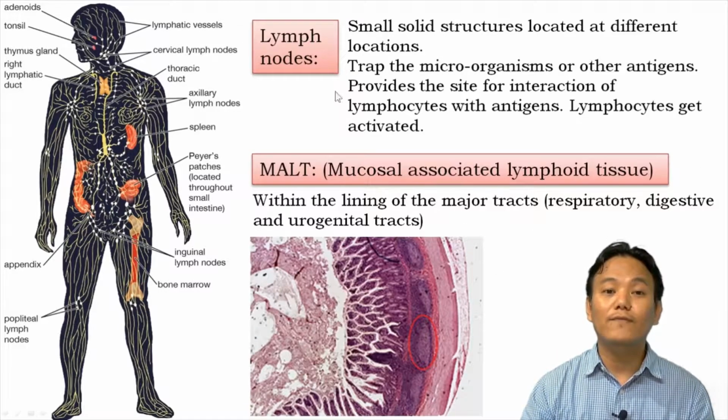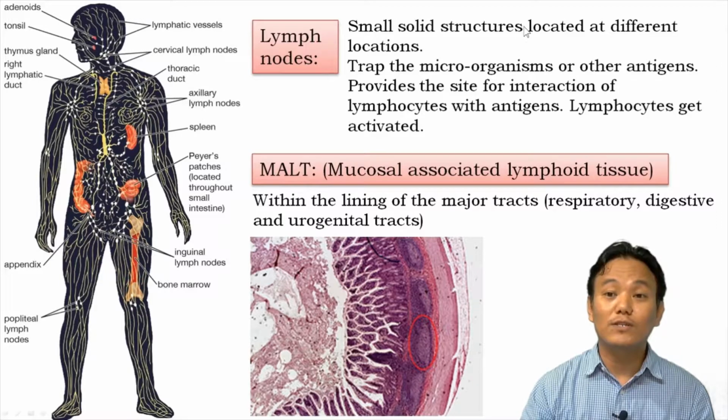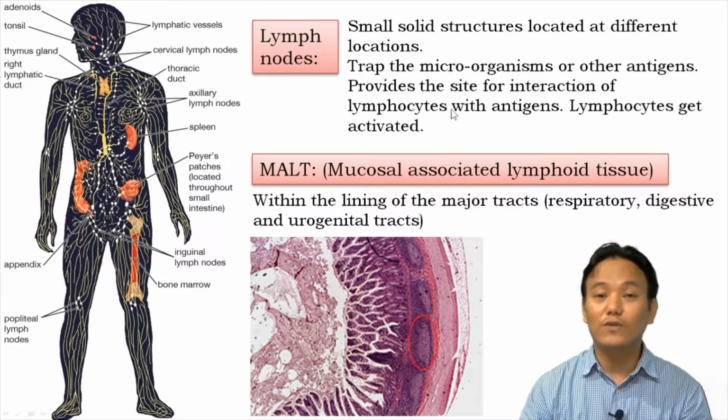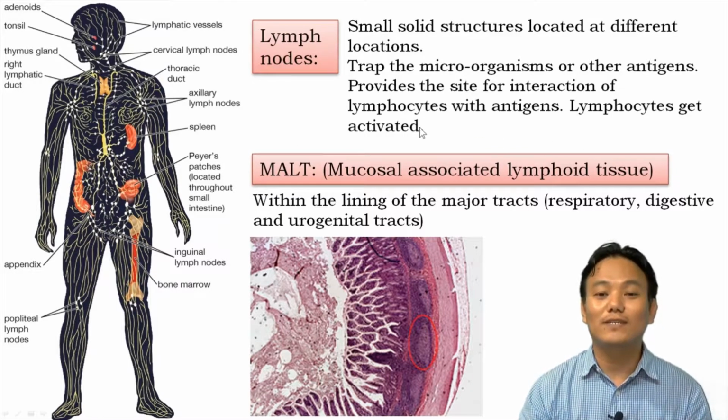And then we have lymph nodes. So all these yellow dots over here are all lymph nodes. These are small solid structures located at different locations within our body. And what these lymph nodes do is they trap the microorganisms or other antigens within them, and they provide a site for the interaction of lymphocytes with those antigens. And in these locations, the lymphocytes get activated.